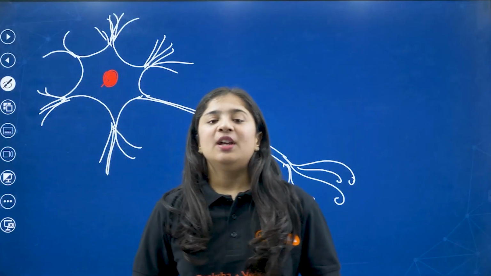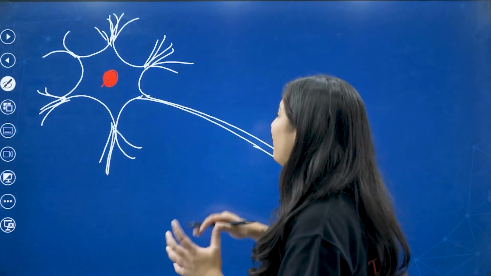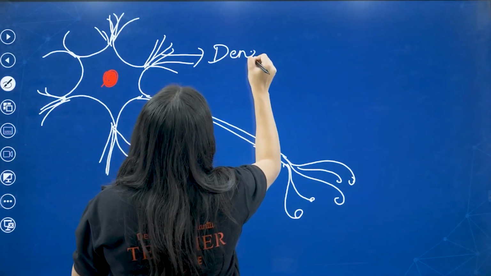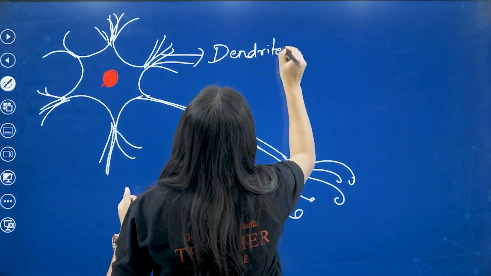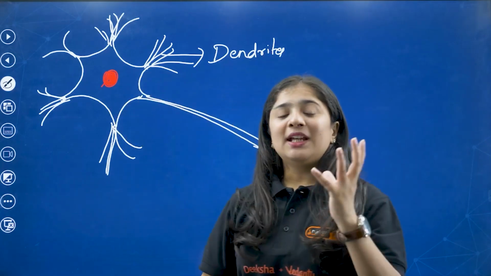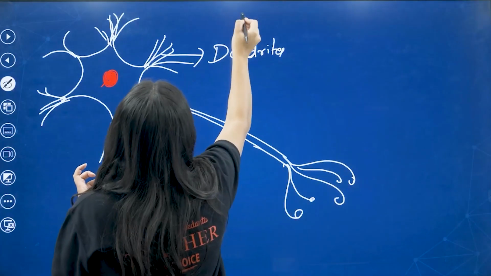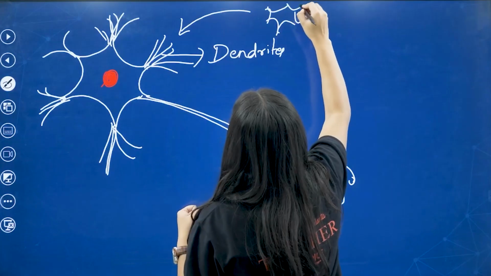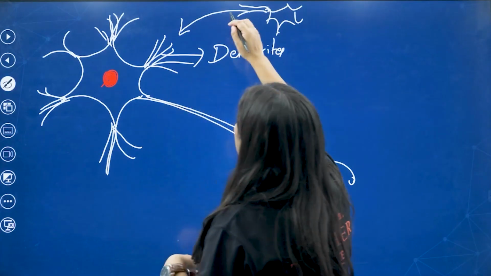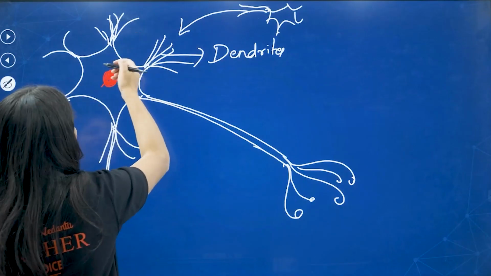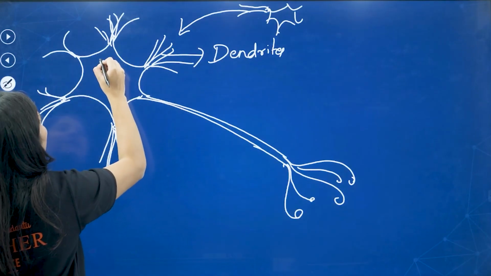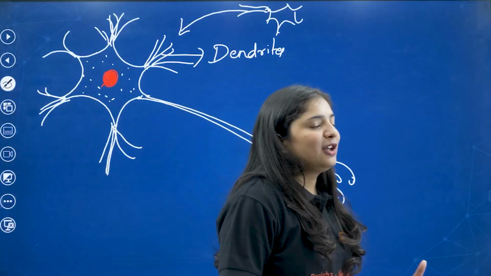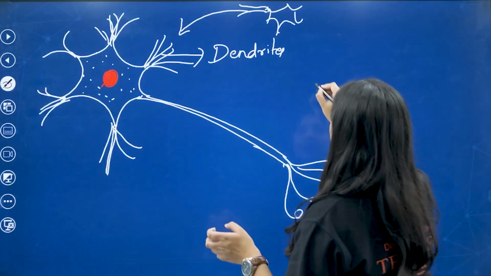So my dear kids, how does a neuron carry impulse from one neuron to another? First, these are dendrites, right? What do dendrites do? They carry impulse from other neurons. Then the impulse will get into the cytoplasm. How does this get into the cytoplasm? Just imagine, I told you the hot water glass.